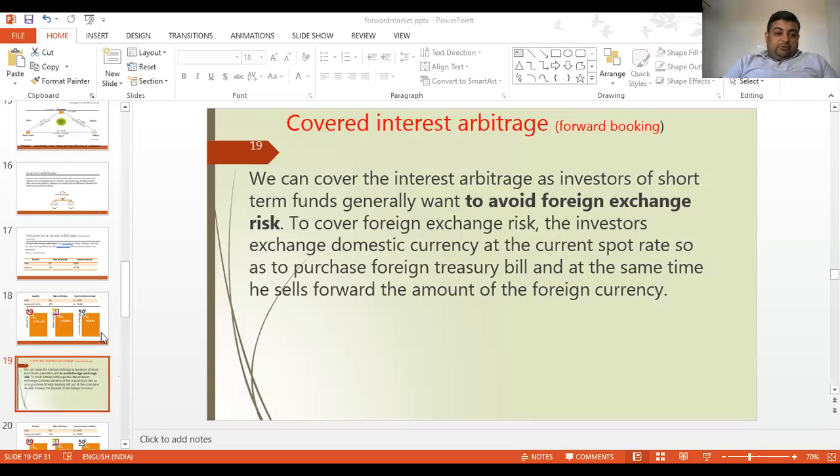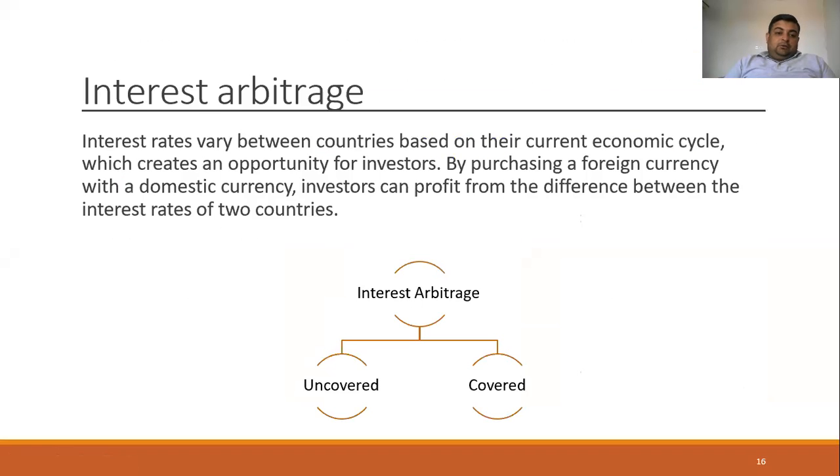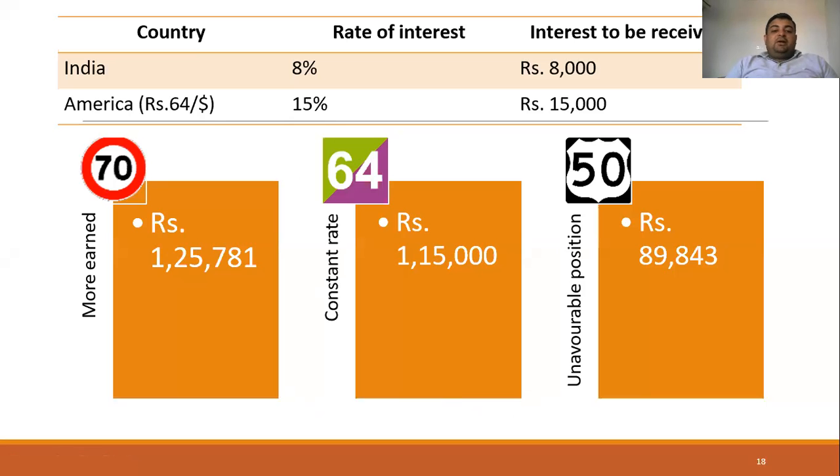So till the last lecture, we have covered till here. Now we have covered till here. Fine, we have covered the uncovered interest arbitrage. Now we have to discuss the covered interest arbitrage. Now, what is the difference between the covered and uncovered?